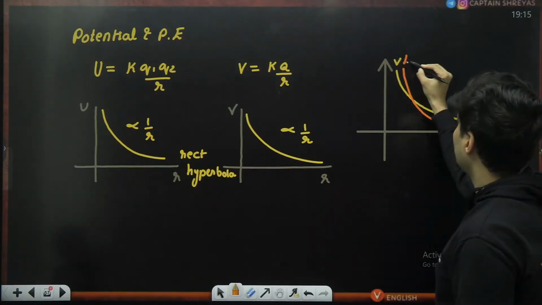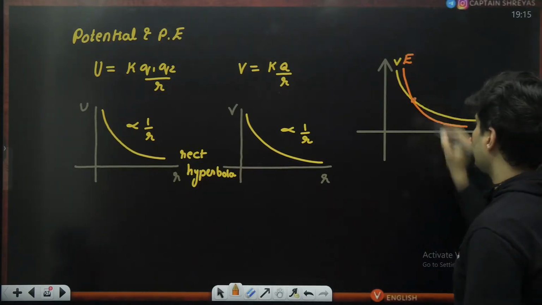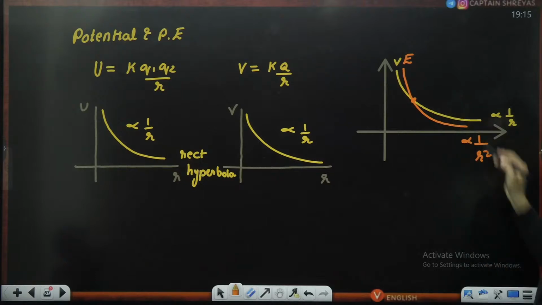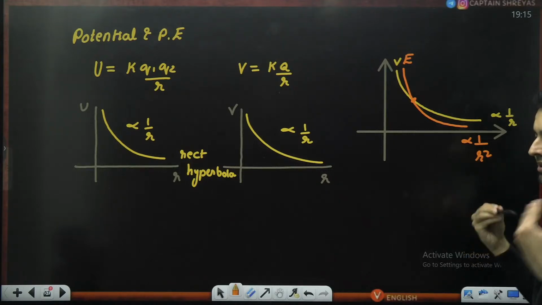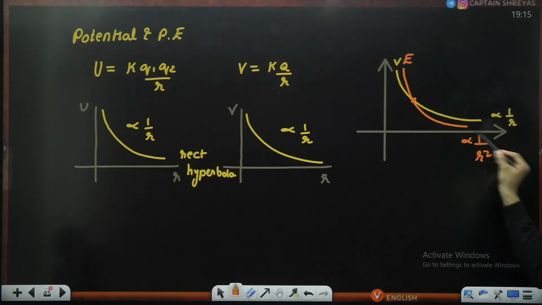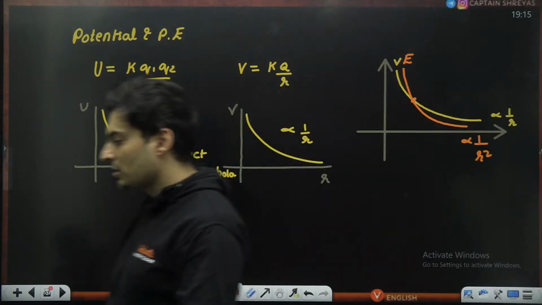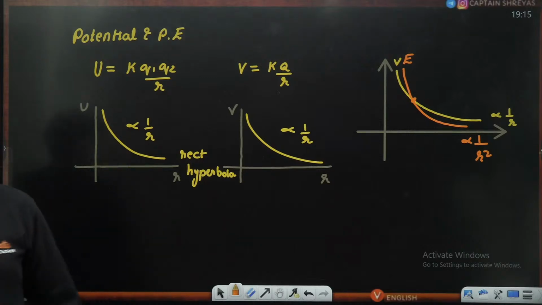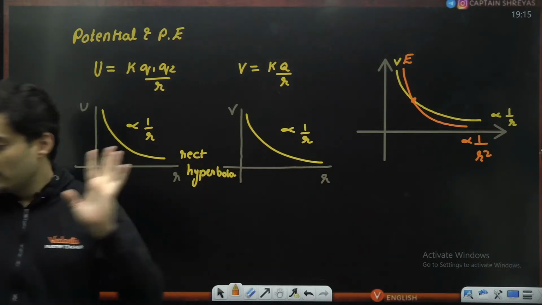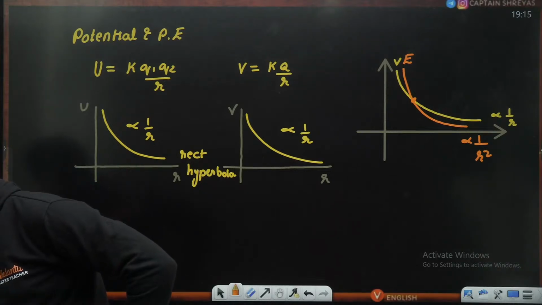The field comes below the potential after a large distance, because when the distance is large, the field falls faster, r square. So for large distance, the field will be much lesser than the value of the potential. This is another interesting comparison graph. Is this clear? Everybody with me? Awesome.